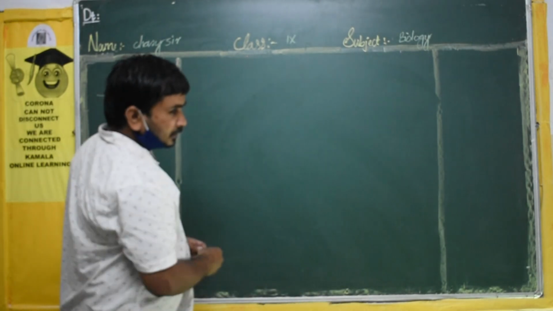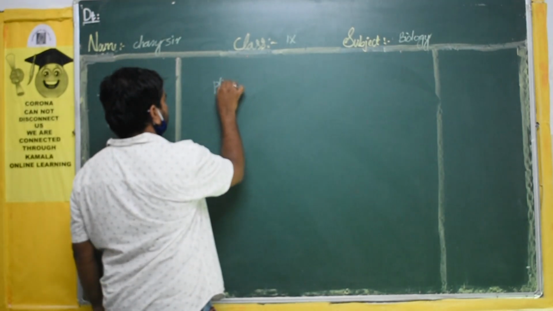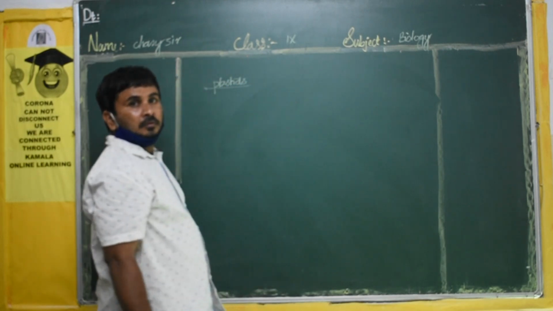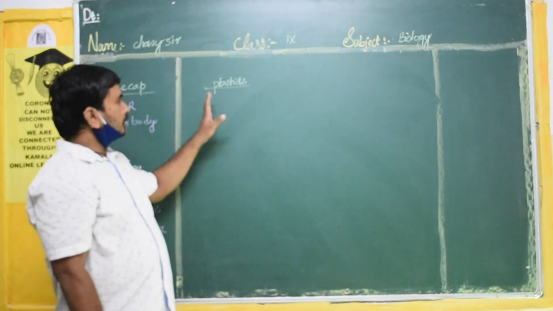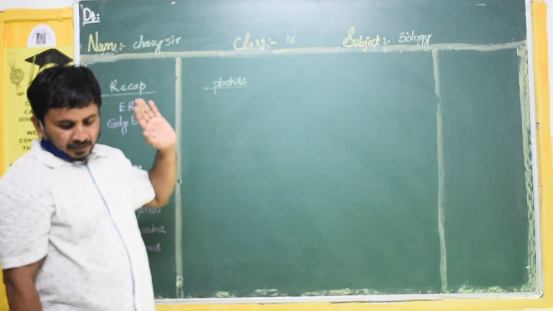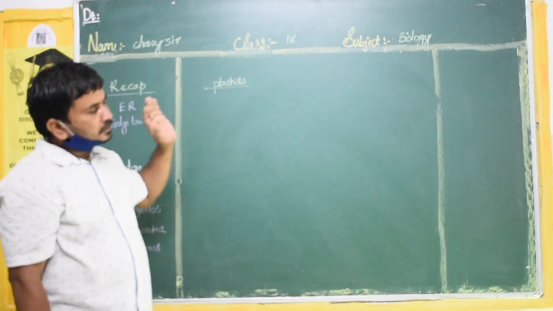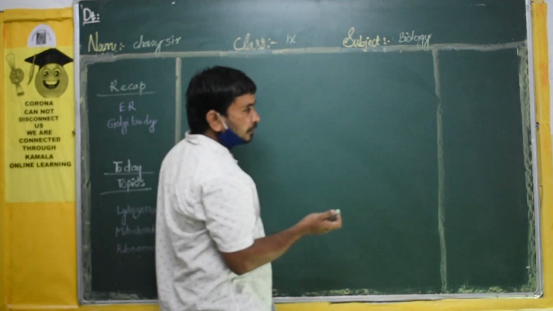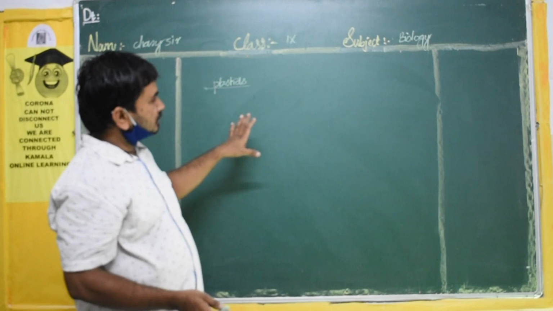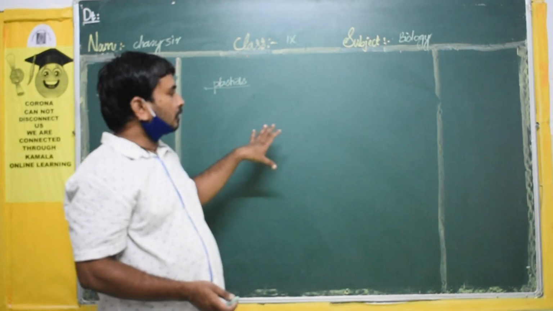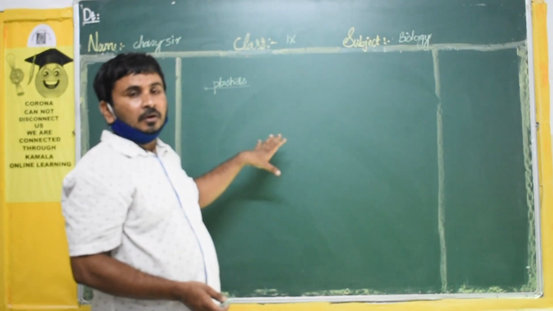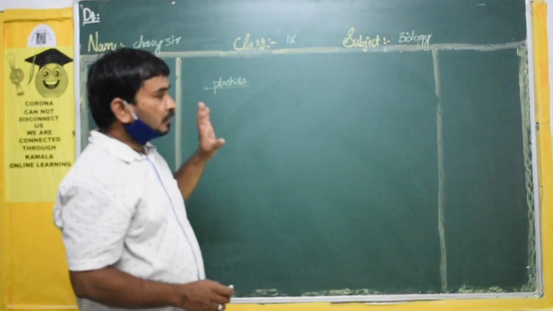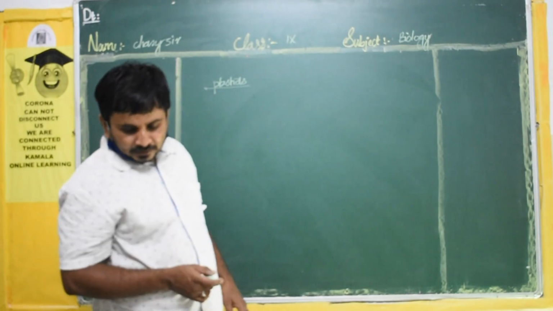Plastids. Okay, these plastids, where will they be? The plastids are also present in the cytoplasm. Always on the board I have to draw this cell, and it's very difficult, so you have to just think. They will be in the cytoplasm. How many plastids are there?